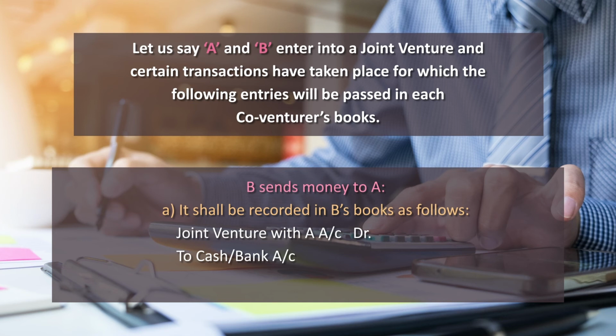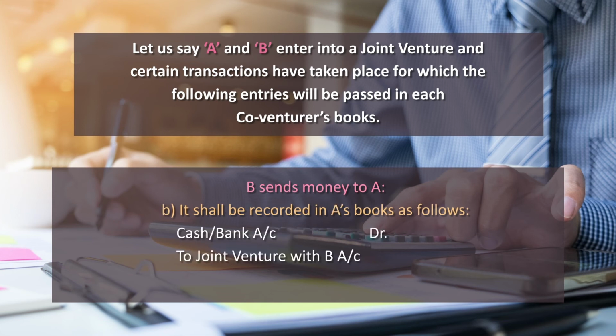So if the payment is made through cash, then joint venture with A account debit to cash, and if the payment has been made through check, then the entry would be joint venture with A account debit to bank.